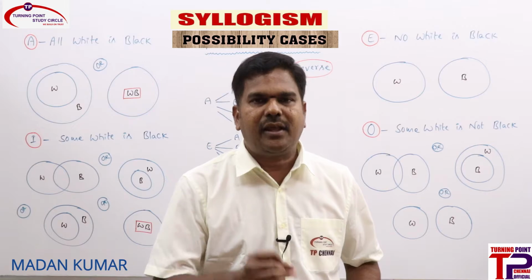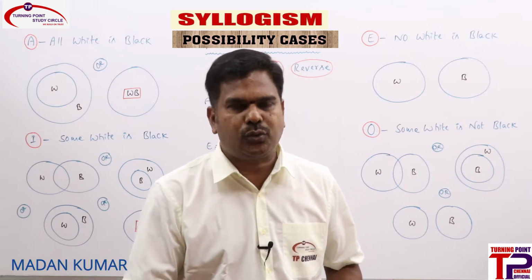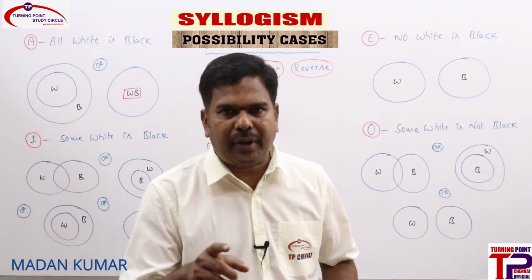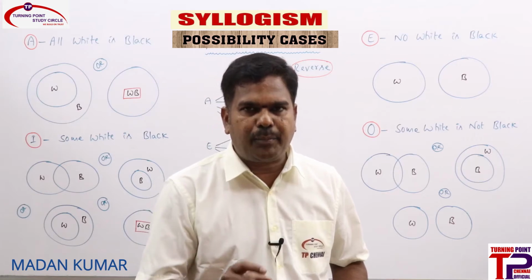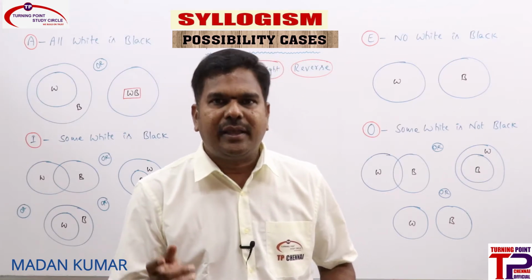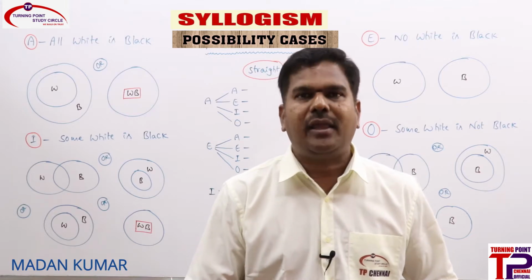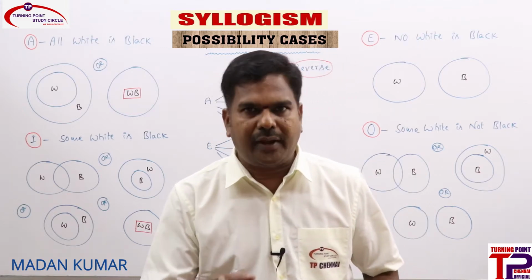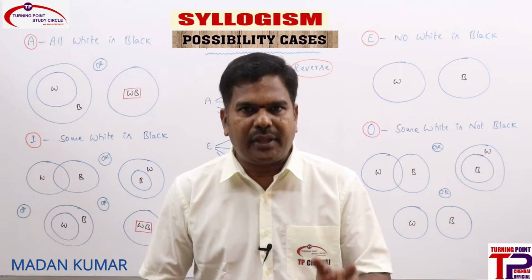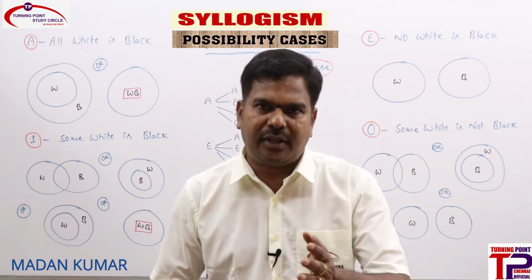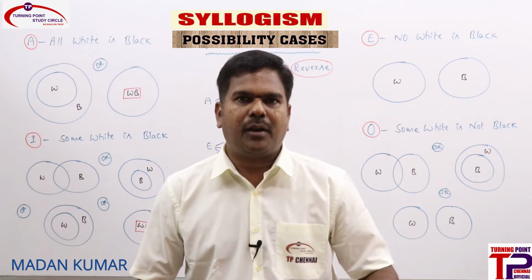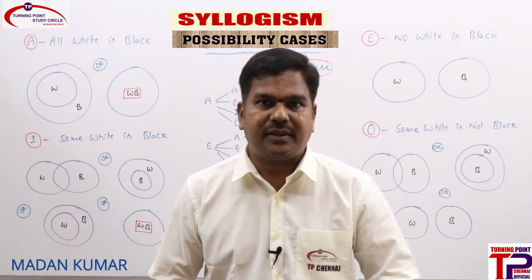Whenever nothing is there, something is not there is always true. That means A is directly implied by I, and E is directly implied by O. Conversions: A can be converted into I, I can only be converted into I, E can be converted into E and also O. These are all the implications and conversions which we have seen in syllogism analytical method under immediate inferences.